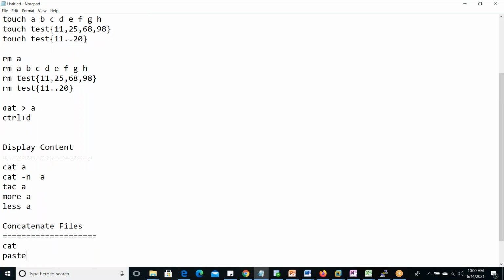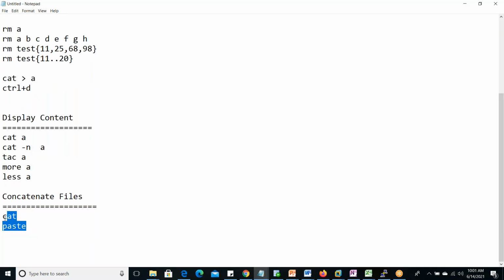Now you can observe that cat has multiple purposes: creating a file, writing content of a file, displaying content of a file, concatenating multiple files. This cat command is used for multiple purposes. So if anybody asks, can you explain about the cat command? Many are telling it is used for displaying the content. Some are telling it is used for creating the file. So you can tell everything: create, write the content, display, then concatenate. For concatenation, not only cat, another one is paste.